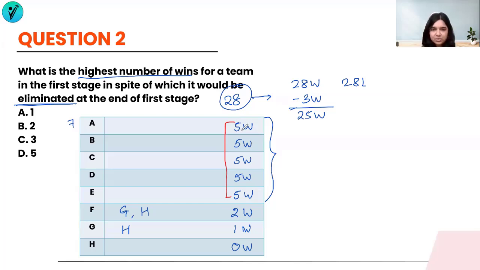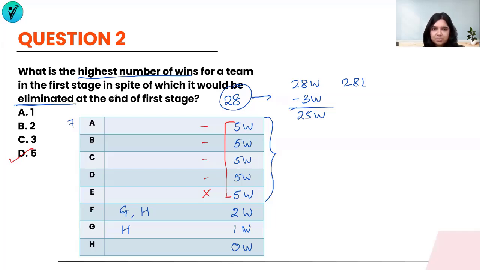So the 4 teams going are at a score of 5 each. I'm assuming again that A, B, C, and D have crossed and gone to the next stage. But it is E who has also received 5 wins or 5 points, but is still not able to go to the next stage. So E is eliminated, even though the wins are the highest or they're equal to the winners as well. Which means our answer to this question is going to be 5.